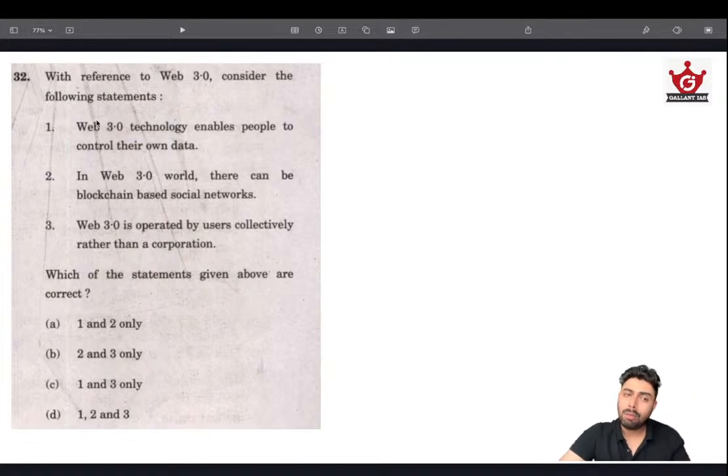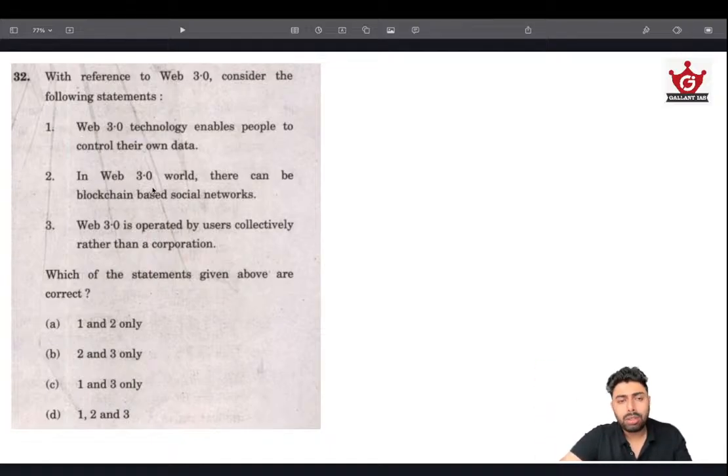So Web 3.0, what is the general trend in the web? Or what is the general direction in the web? That people are pushing for more privacy, more control over their data, and more security. So that's the basic idea. The current web lacks these, and the newer web, whatever is coming up as Web 3.0, should have privacy, security, as well as democratization. So first statement, Web 3.0 technology enables people to control their own data. Yeah. That is called what? Data sovereignty, or control over data privacy. So that's a right statement.